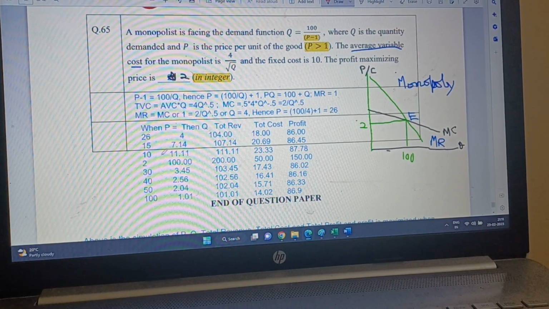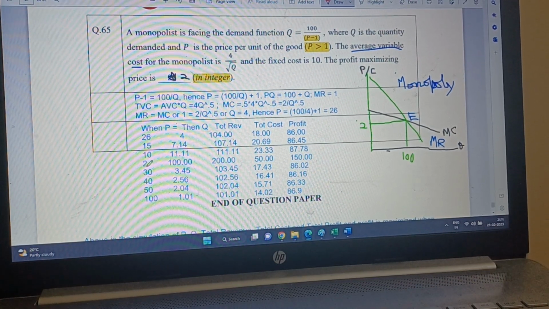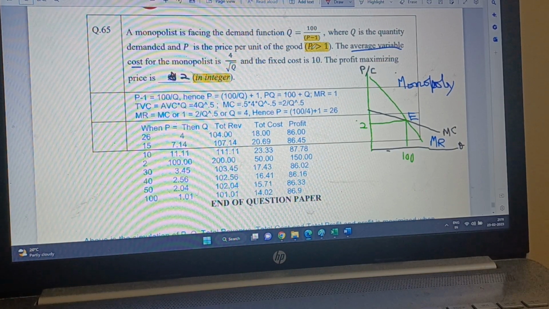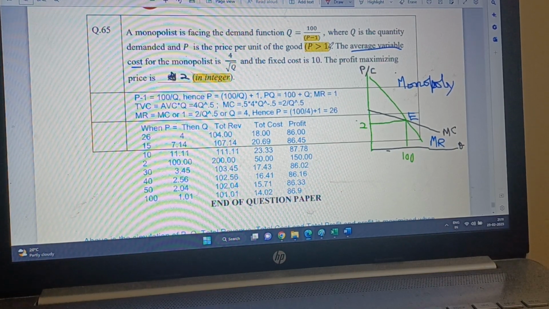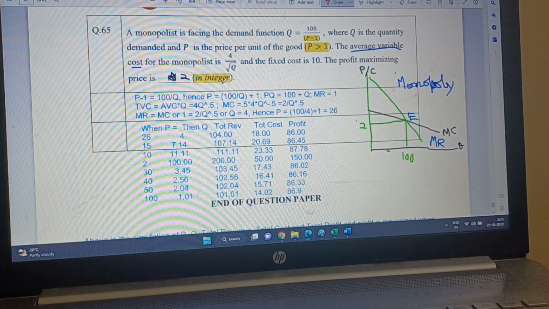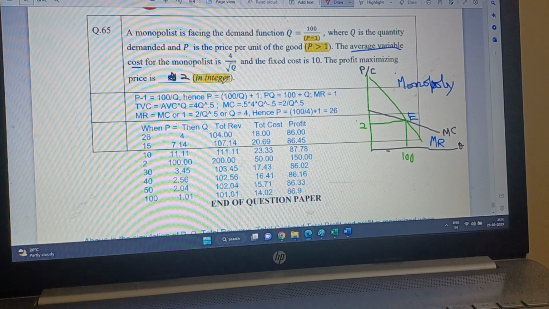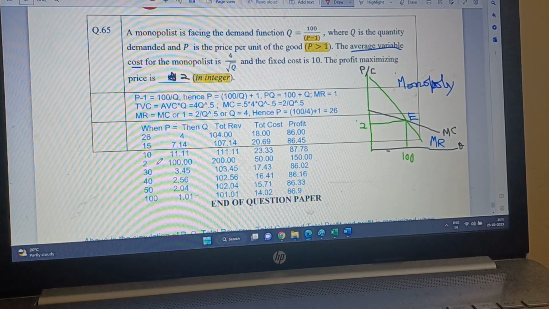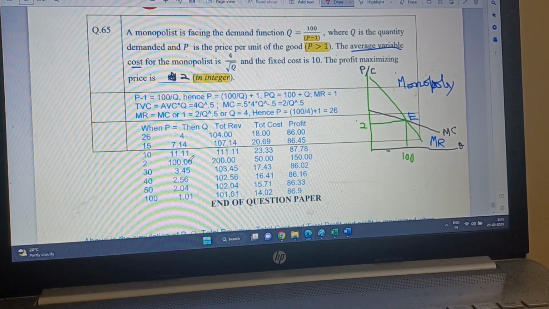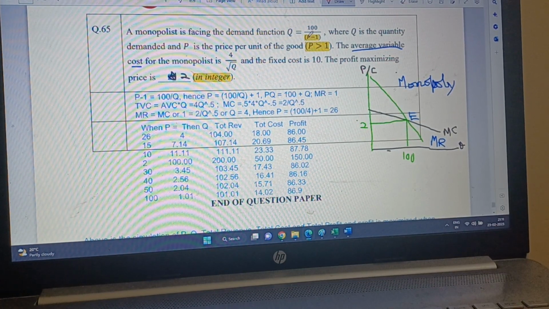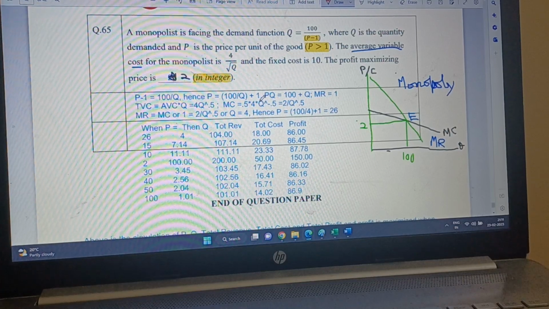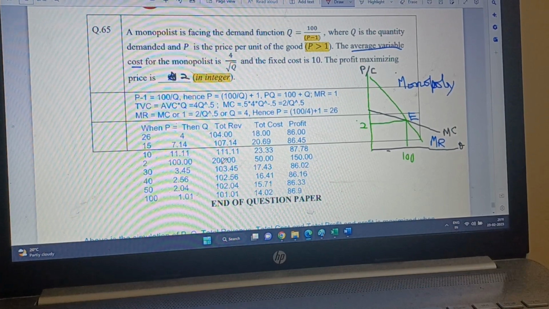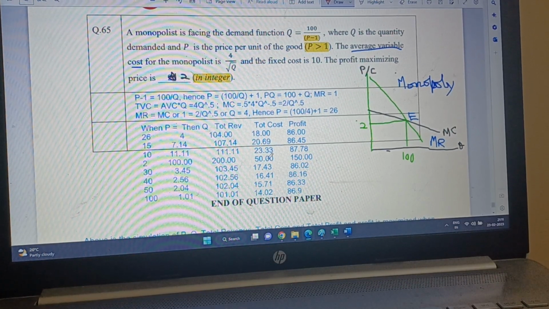Now I go to the limit of P equal to 2, because it says that P has to be greater than 1, and then it also says integer. So I get the hint that I should go to P equal to 2. 2 is the smallest P. So when I put 2, then Q becomes 100, because 100 divided by 2 minus 1 is 100, and revenue is 2 times 100, 200, and total cost is 50.